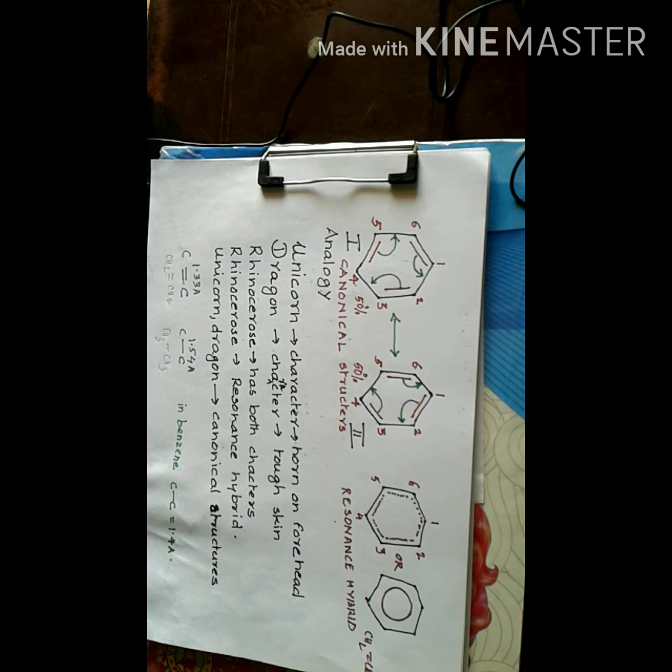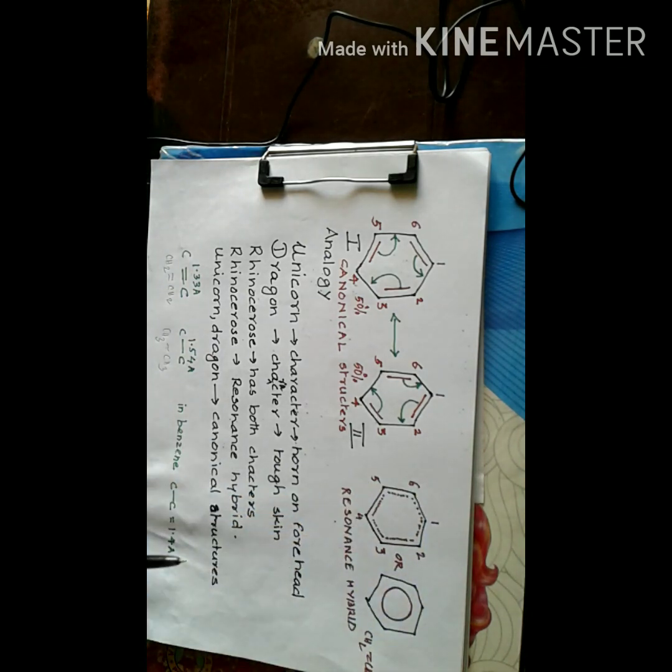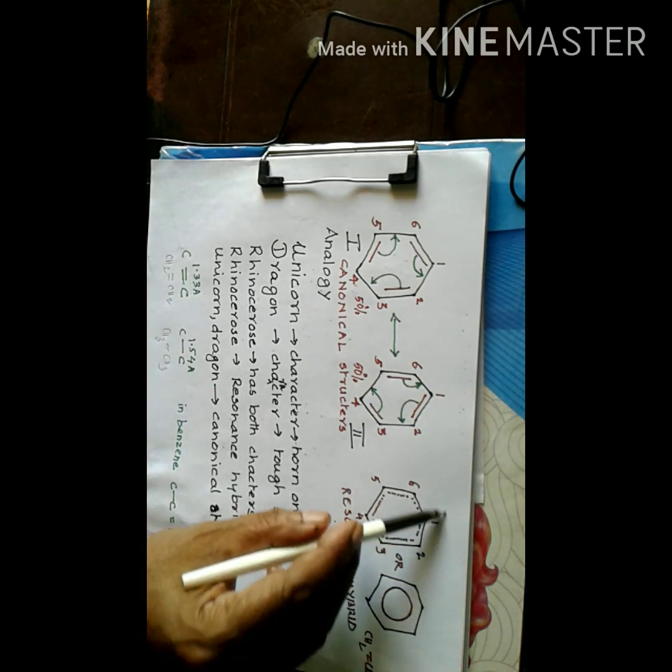So structures 1 and 2 are unreal structures like unicorn and dragon, and the resonance hybrid given by this structure is the real structure of benzene. Then let us see how this resonance hybrid structure is obtained.